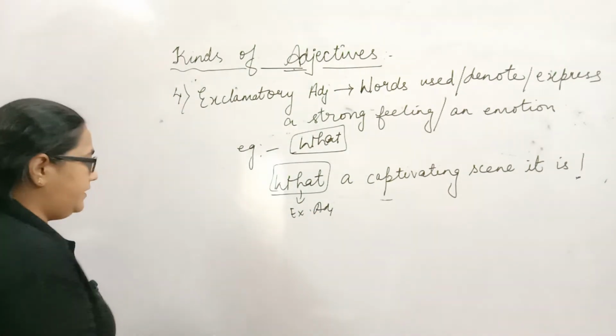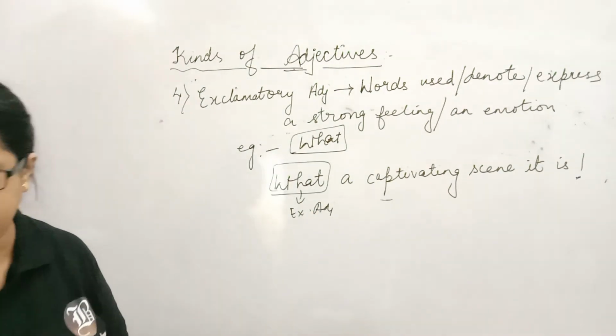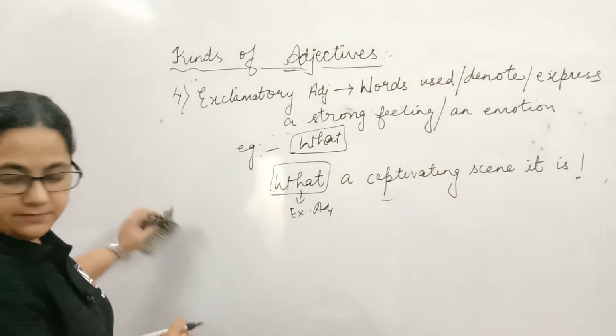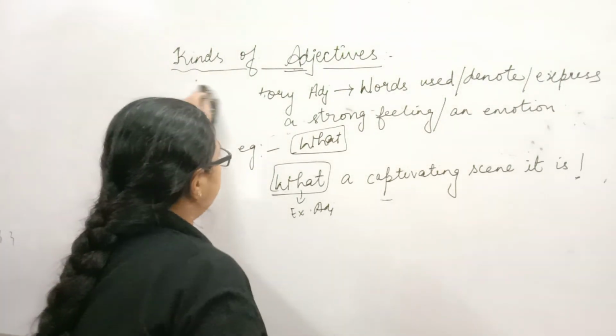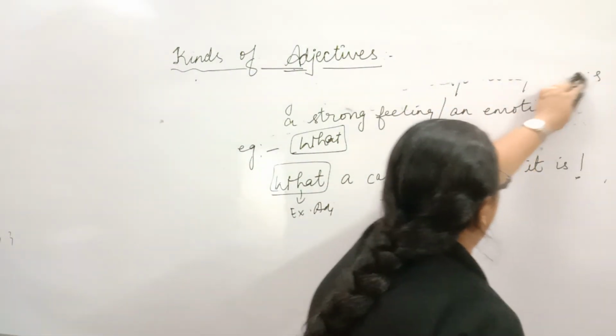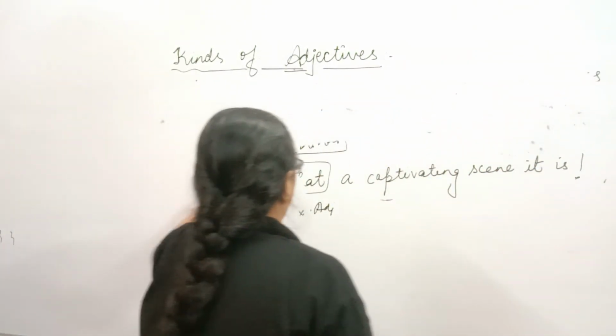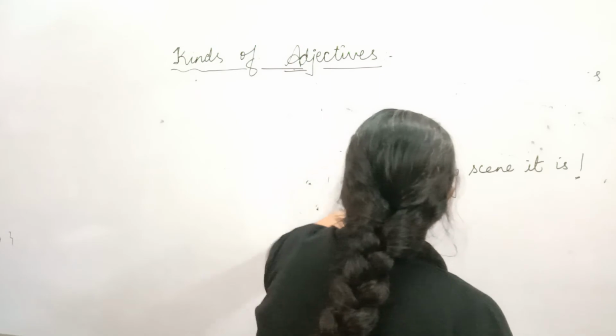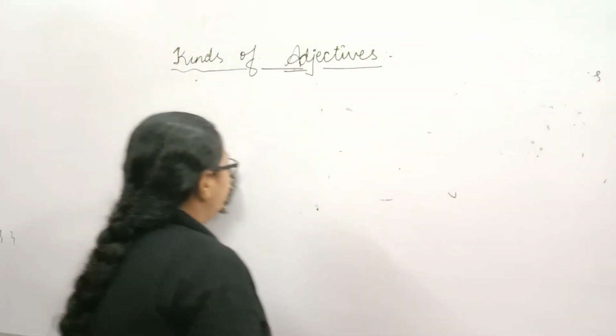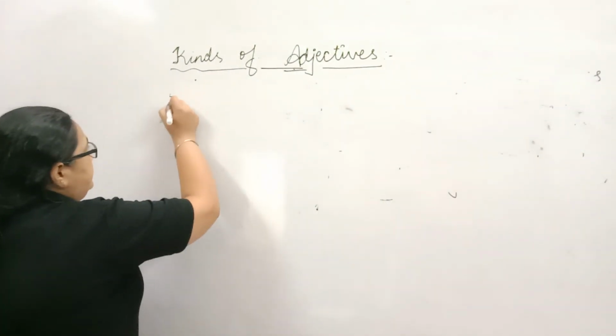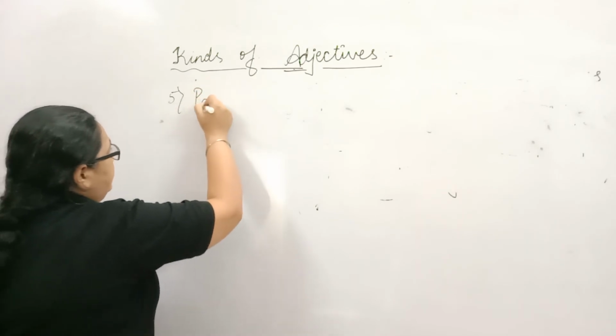Let's come to the fifth kind of adjective, that is participle adjective. I hope it's clear till here. Let's move on to the fifth kind of adjective, that is participle adjective.